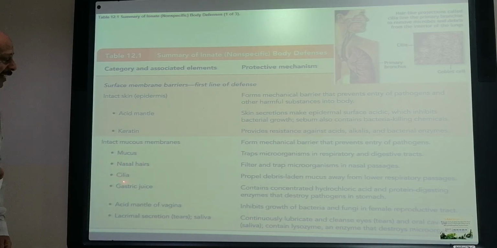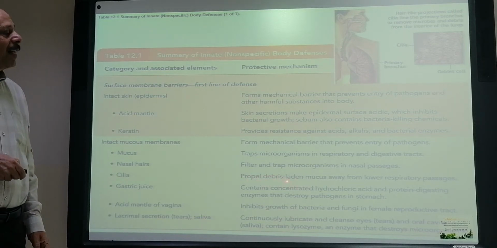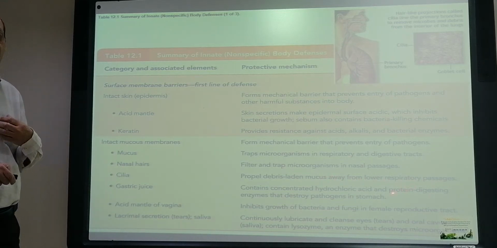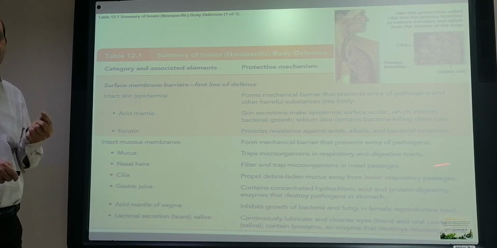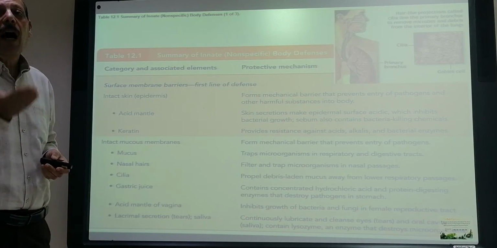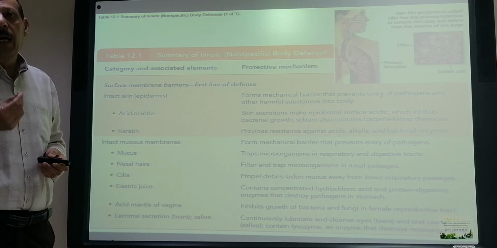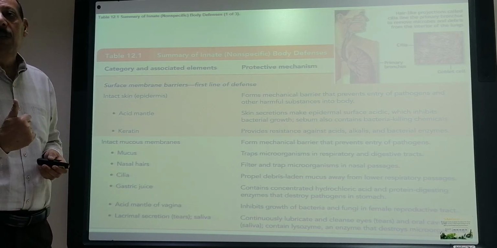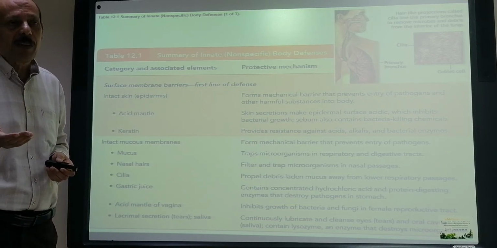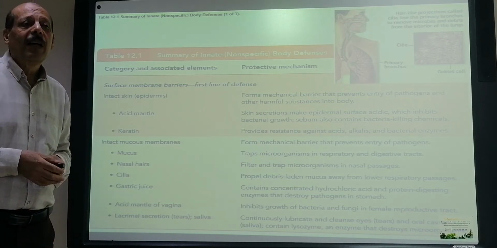Also, we have the cilia. Cilia propel debris and mucus away from the lower respiratory tract. There are cilia in the lower respiratory tract, and they are always moving and getting out any secretion or any dust that might contain bacteria or virus or whatever it is. So it will help it to go out of the respiratory tract and to go up.